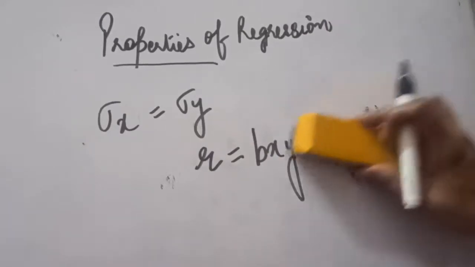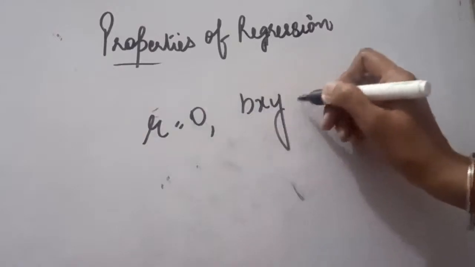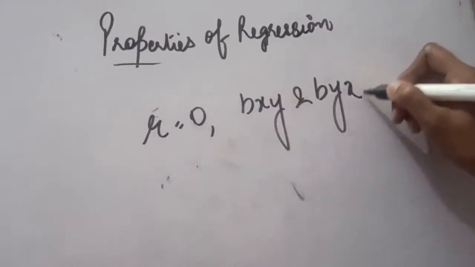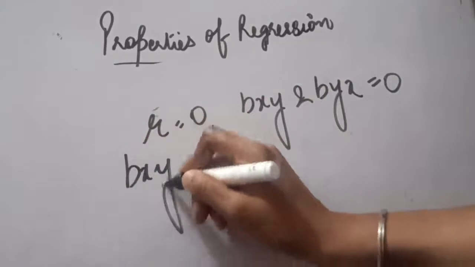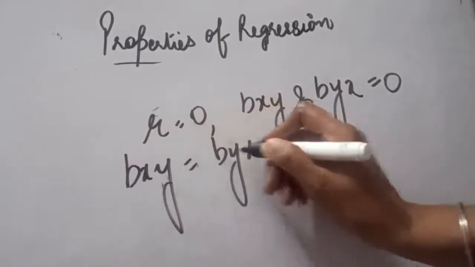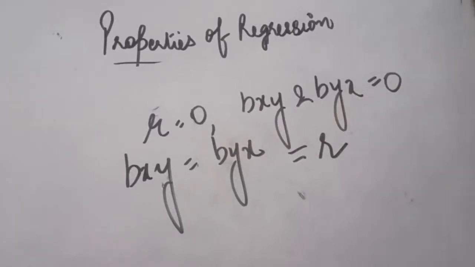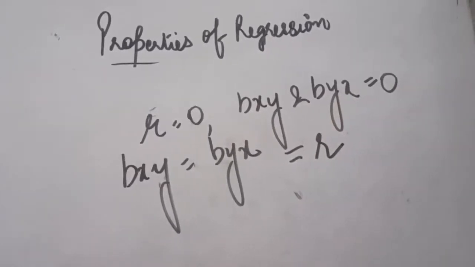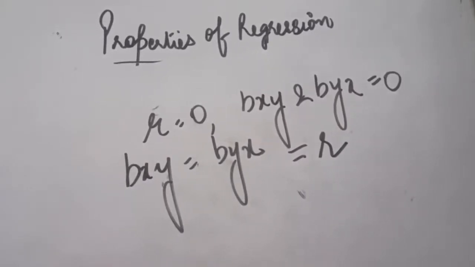Another property says that if R, the correlation, is 0, then in that question bxy and byx will both also be equal to 0. Another property says if both bxy and byx are equal, ultimately it will be equal to the correlation also.